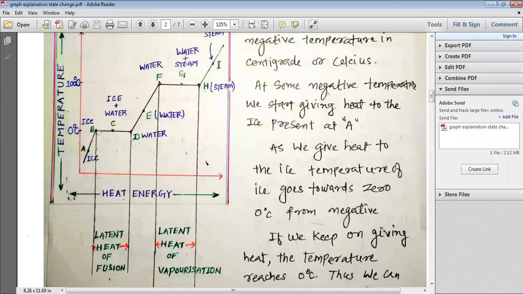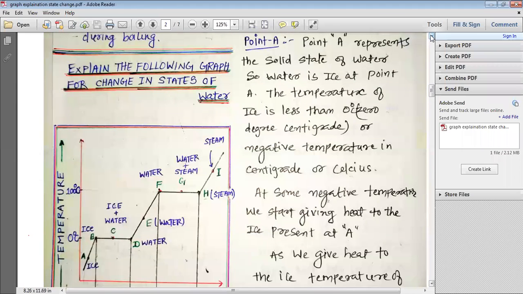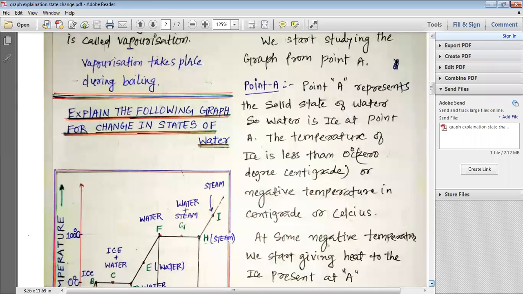That means we can provide heat, but when we provide heat, the temperature of the substance does not increase. From point B to point D, the temperature remains constant. The temperature does not increase. The temperature remains 0 degree centigrade only. This is how we understand the various points related to point B, point C, and point D.